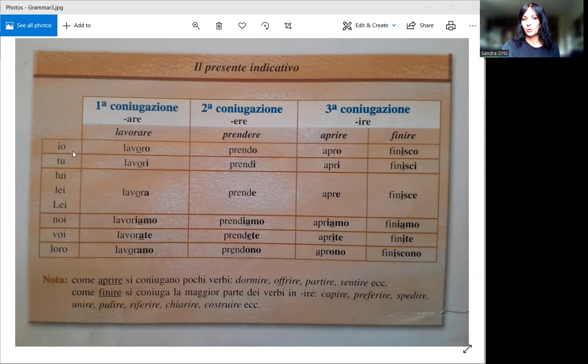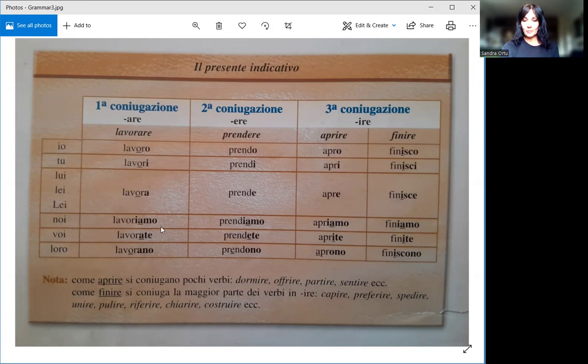So these first two persons, io and tu, so I and you, basically have the same conjugation letter for the three groups of verbs. And let's keep this third one. We're going to this one, noi, which is we. I'm jumping onto this one because, like the previous two, they have exactly the same conjugation, meaning we are adding -iamo.